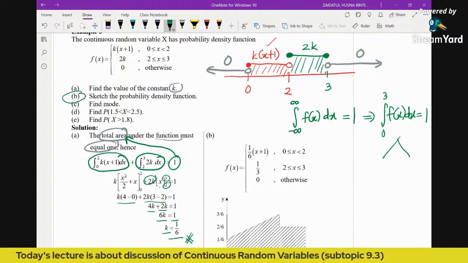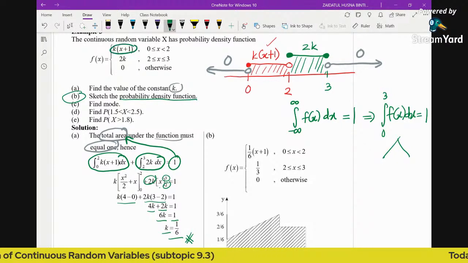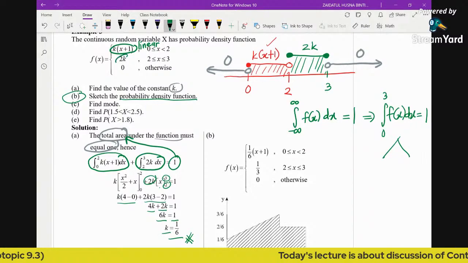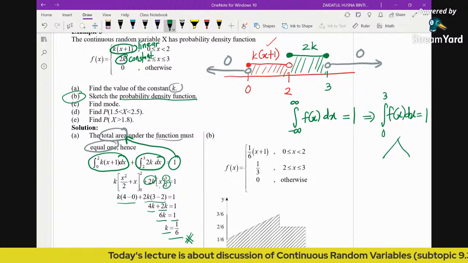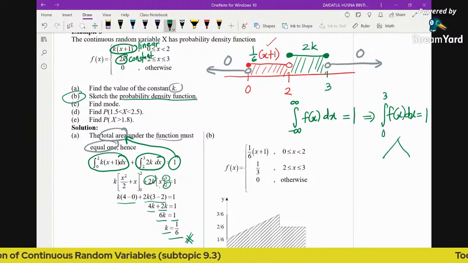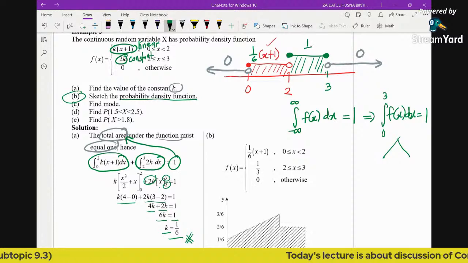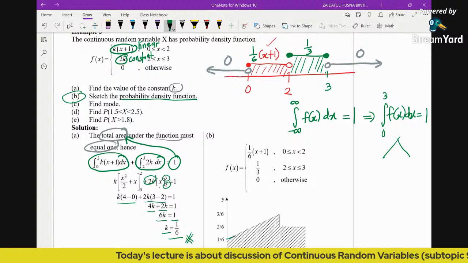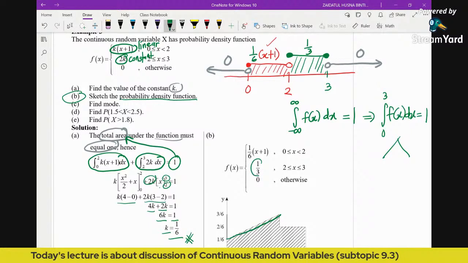And B, sketch the PDF. So how do we sketch the probability density? This is a linear function, because the highest power of x is 1, and this is a constant function. After we substitute the value of k back, this would be 1 over 6 times (x plus 1), while this is 2 over 6, which is 1 over 3. So you just draw the linear, going up, and this is the constant 1 over 3.